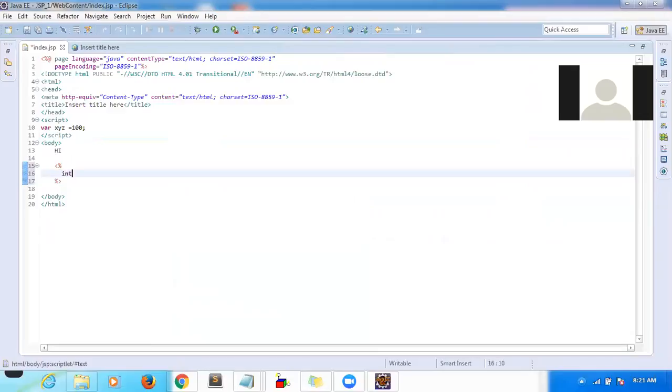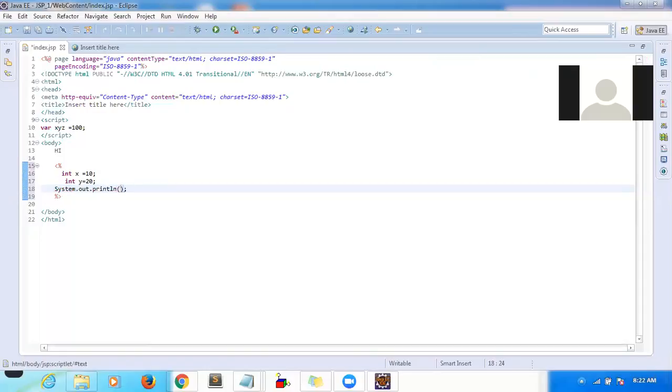I want to write integer x equal to 10 and integer y equal to 20. After that I want to display the sum of these two variables. How to display the sum? If I want to display something to the console, I have to write System.out.println.